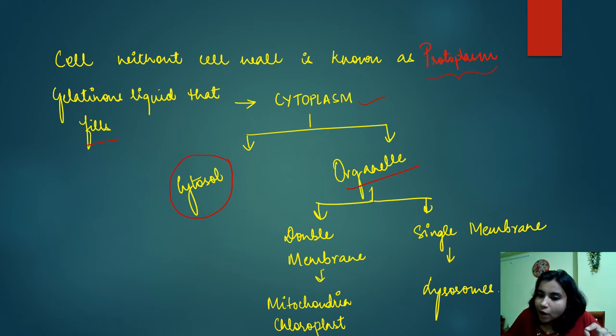If we talk about organelles, organelles can be double membrane as well as single membrane, right? Examples of double membrane organelles are mitochondria and chloroplast. And for single membrane, it is lysosome. Clear, everyone?